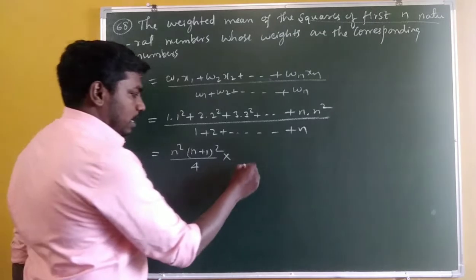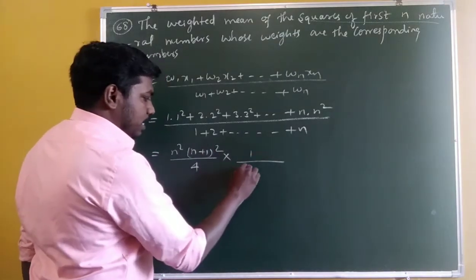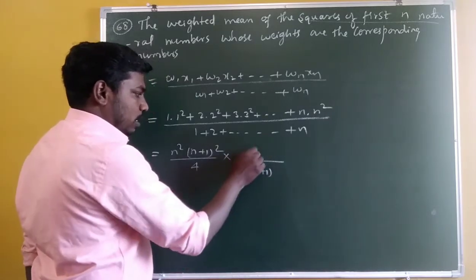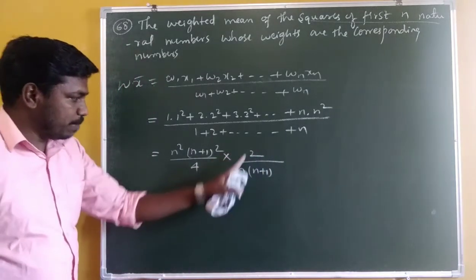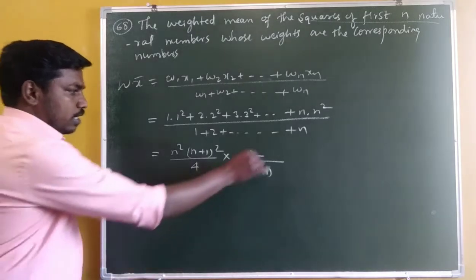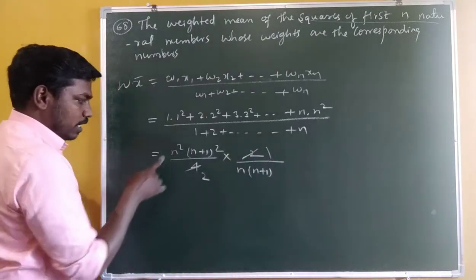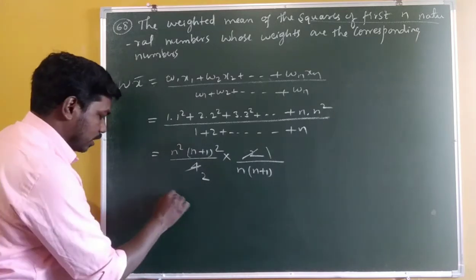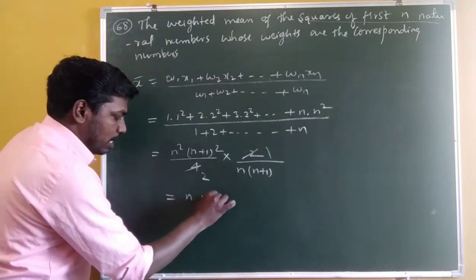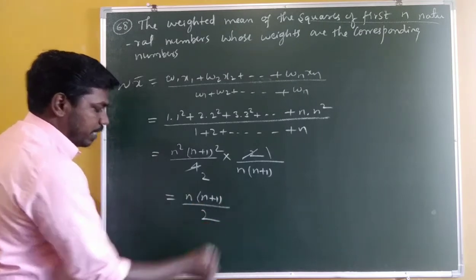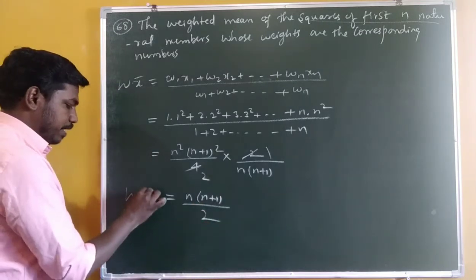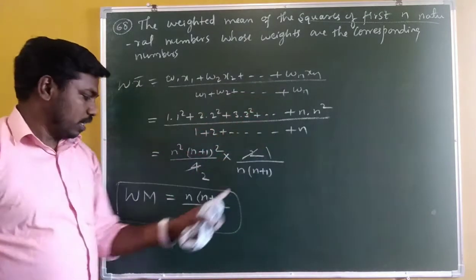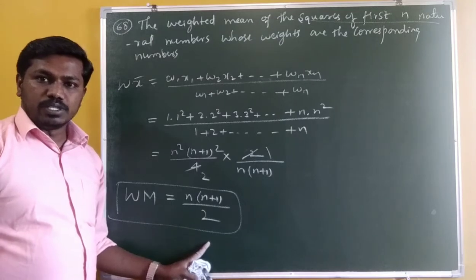The sum of the first n natural numbers is n into n plus 1 divided by 2. Take the reciprocal, it will be 2 divided by n into n plus 1. Multiplying, n square into n plus 1 whole square is there, so n into n plus 1 cancels, leaving n into n plus 1 in the numerator, and the denominator is 2. This is the weighted mean of the given observations. n into n plus 1 divided by 2 is the right answer.